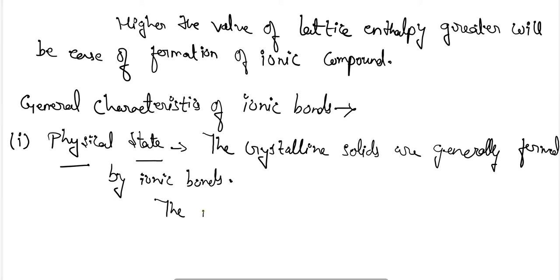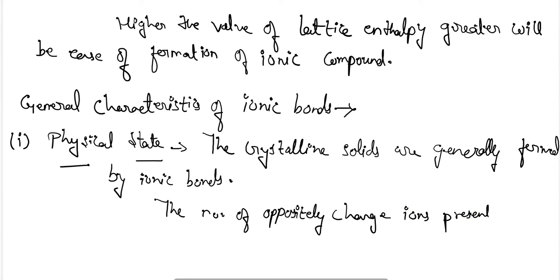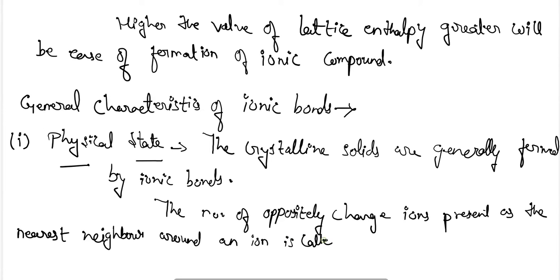The number of oppositely charged ions present as the nearest neighbors around an ion is called its coordination number.